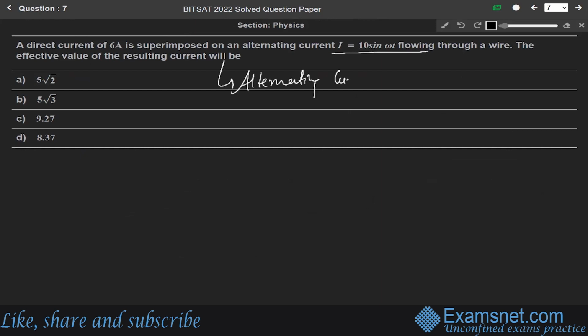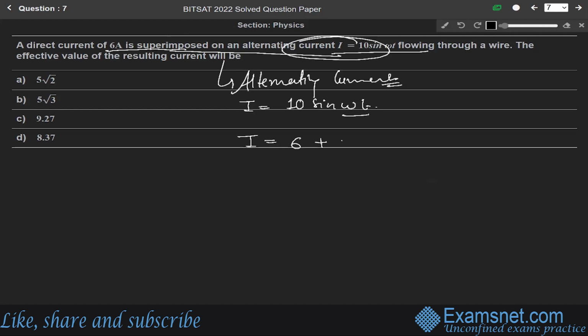Since we are given I equals 10 sine omega t and a direct current of 6 ampere is superimposed on this alternating current, our final current will become 6 plus 10 sine omega t. For this, we have to find the effective value of the resulting current.